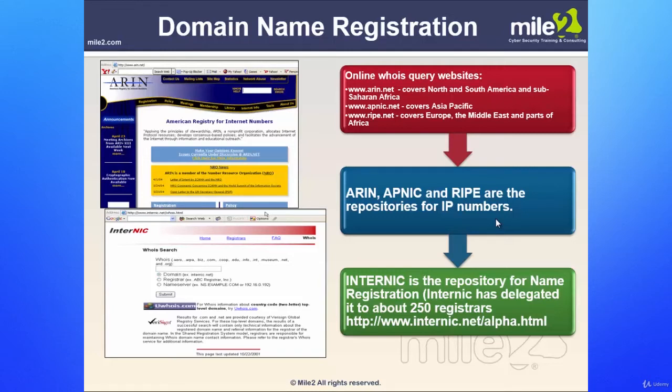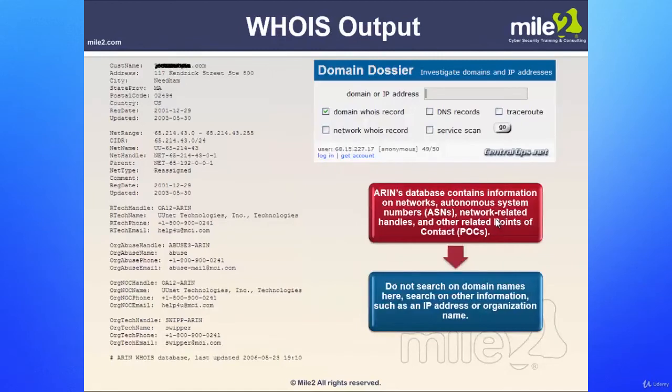It has basically delegated to about 250 registrars, and you can check it out at the intranet.net alpha.html. So when we pinged the mile2.com website, we have the domain name registration that was controlled by ARIN, for instance, that gave us a specific IP address that identified where we were in the world. Now here's some of the whois information that we can see.